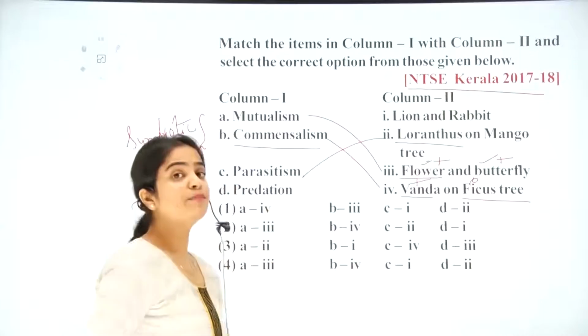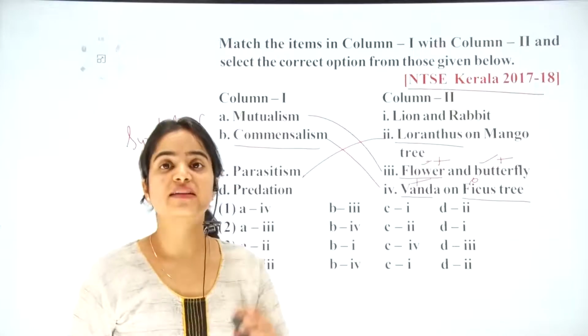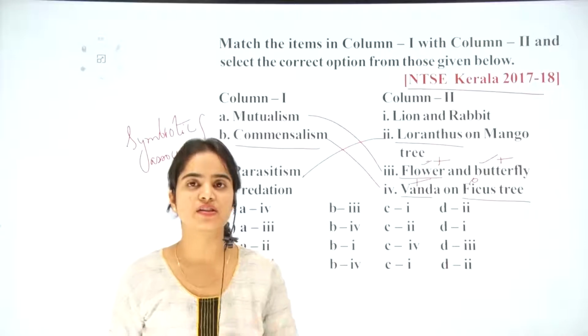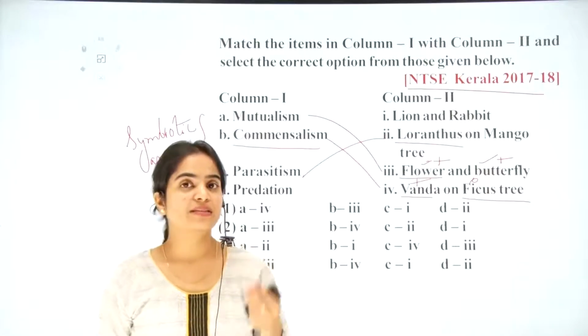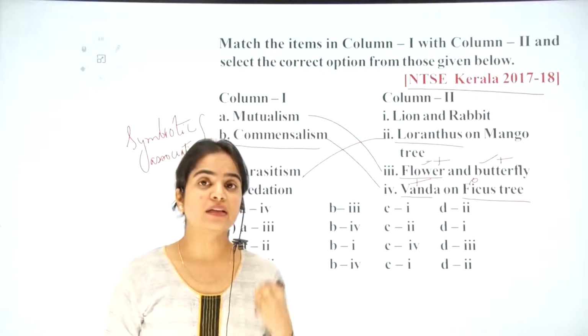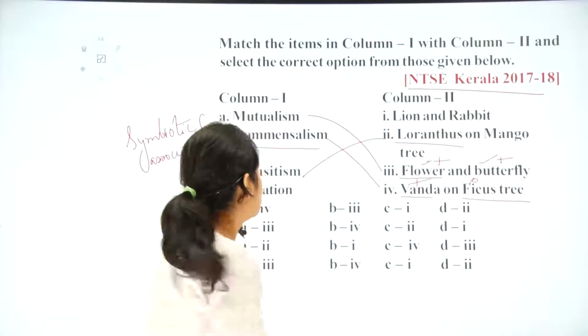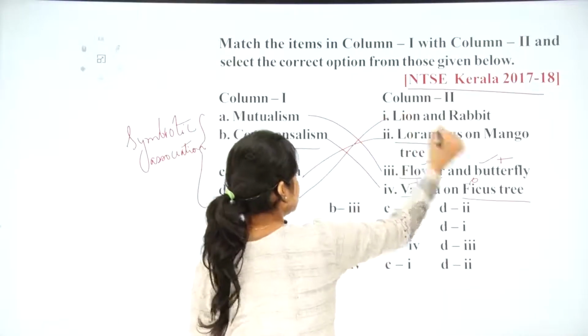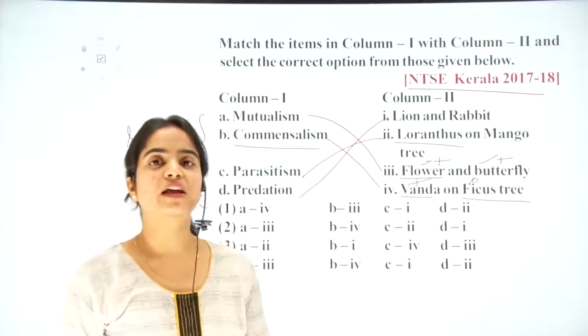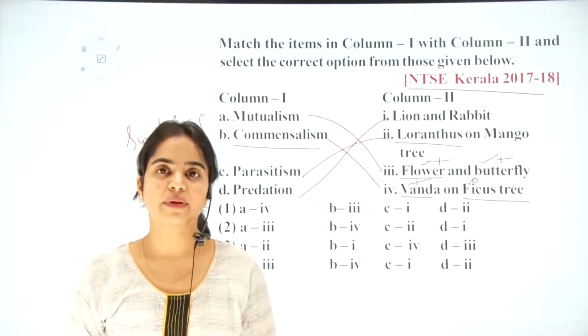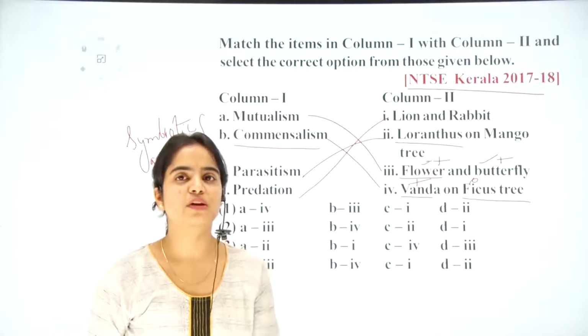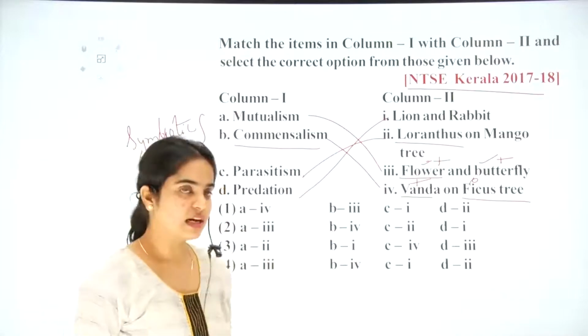The last option is predation. Predation means there is a prey and predator relationship. Prey, the organism which is eaten up. Predator, the organism which will be eating it. So the prey and predator relationship is seen in lion and rabbit, where the lion feeds on the rabbit. You must have seen it in the food chain also. So here comes the answer.